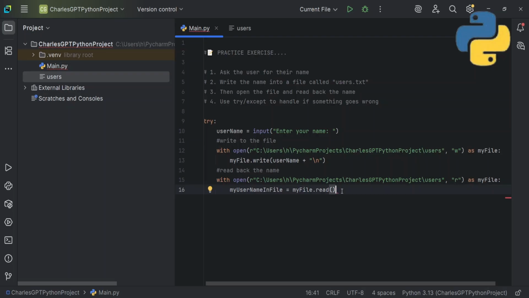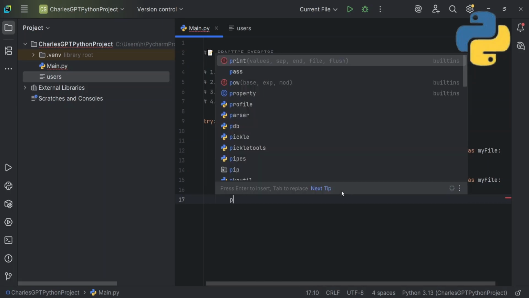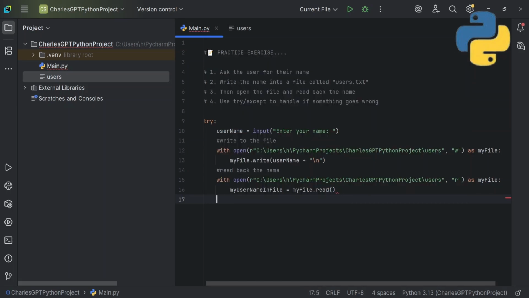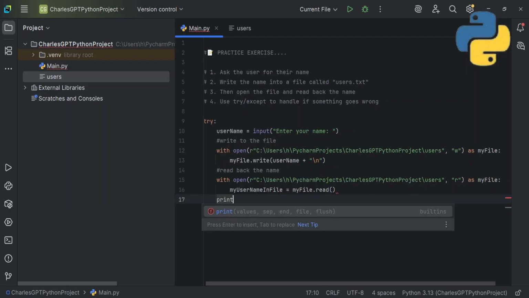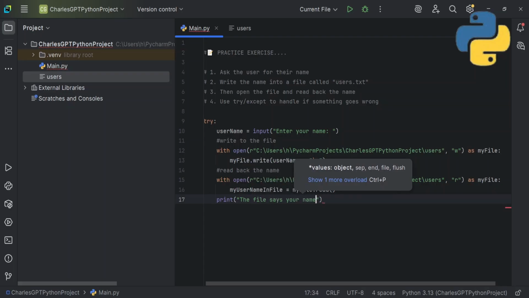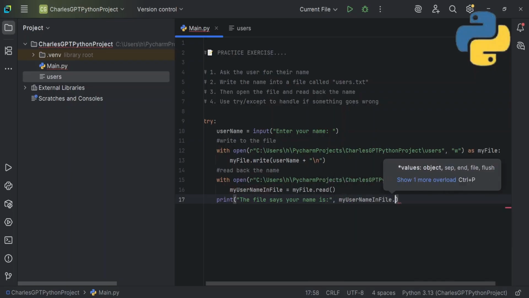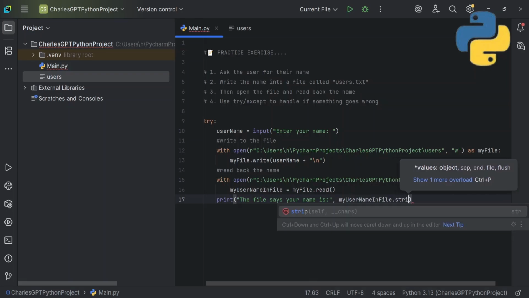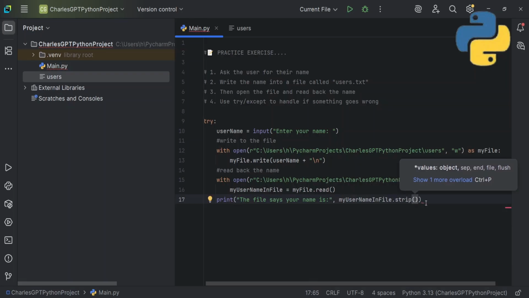And then what am I going to do again? Then I'm going to print something out. I'll print, let's not print it inside, let's print it outside the with. So I'm going to print, and I'll say the file says your name is, then I'll now call my username in file dot, let's just strip it in case of all these spaces and stuff, so we'll strip it. Sorry, and then that's it.